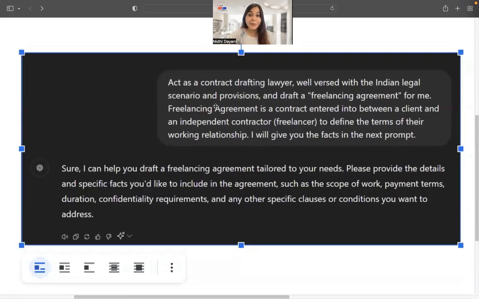As you can see, my prompt says, act as a contract drafting lawyer, well versed with the Indian legal scenario and provisions, and draft a freelancing agreement for me. A freelancing agreement is a contract entered into between a client and an independent contractor to define the terms of their working relationship. And I will give you the facts in the next prompt.